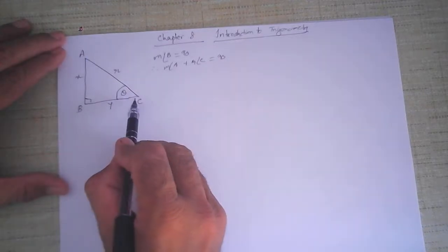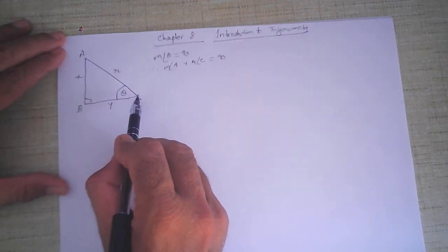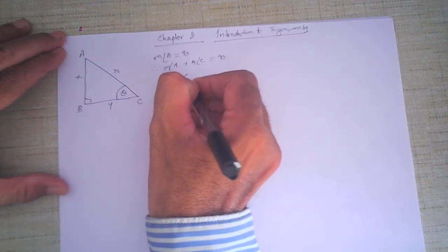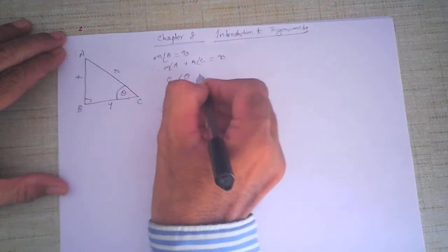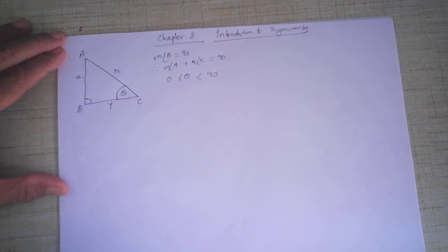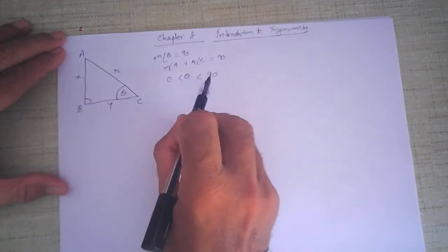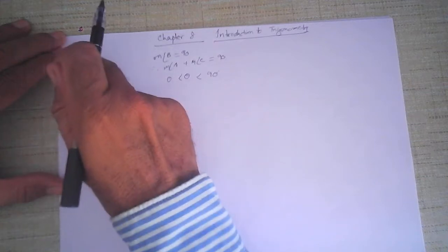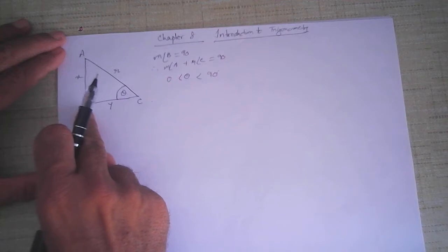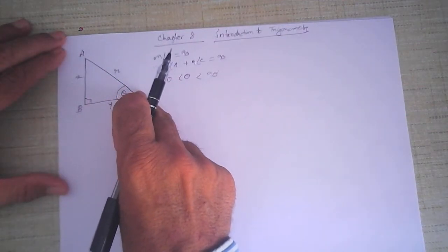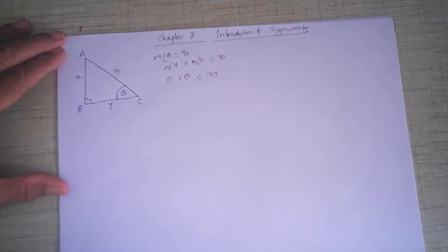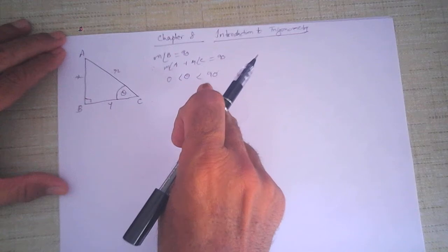So the measure of angle theta cannot be 0, it has to be greater than 0 but less than 90. It cannot be 90 degrees, because angle A and angle C total should be equal to 90. The important thing is that angle B is 90 degrees, and angle A and angle C are angles which are less than 90 degrees. Suppose angle C is theta. Theta is a symbol from the Greek alphabet.